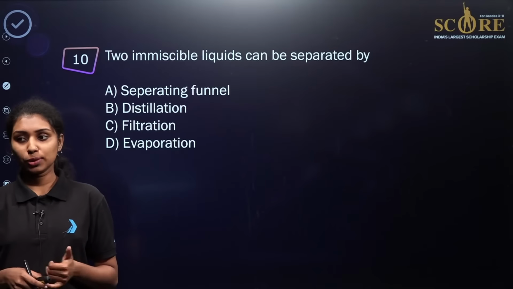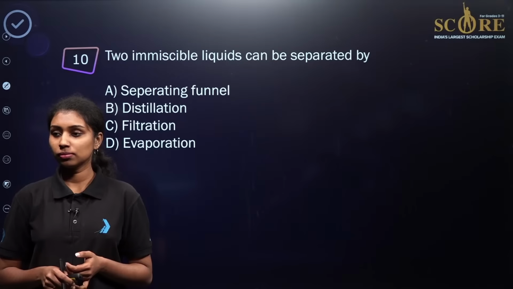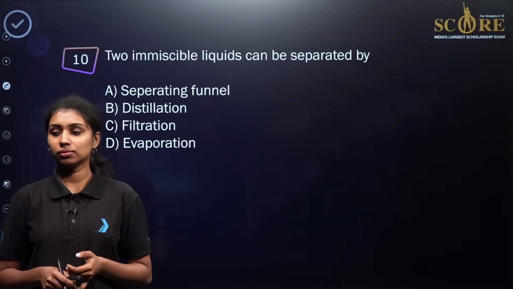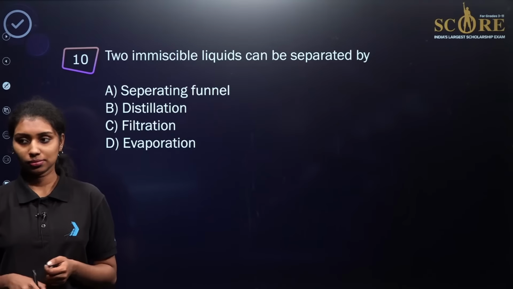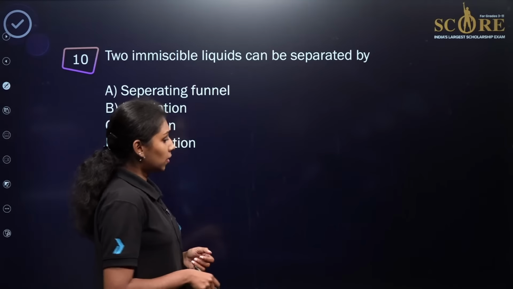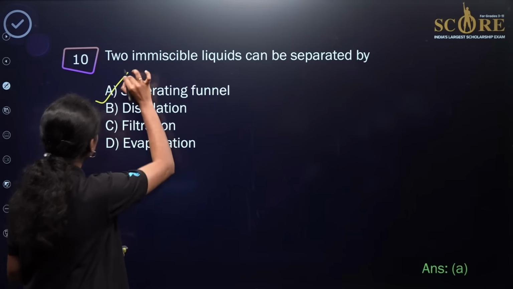So what will be the answer for this question? Option A is the correct answer, that is separating funnel.